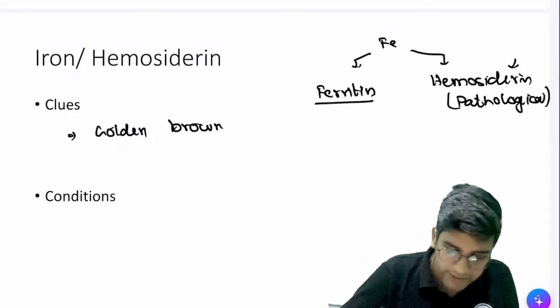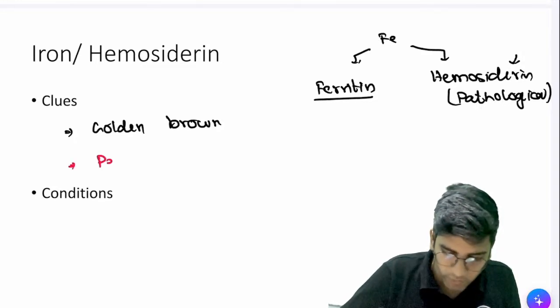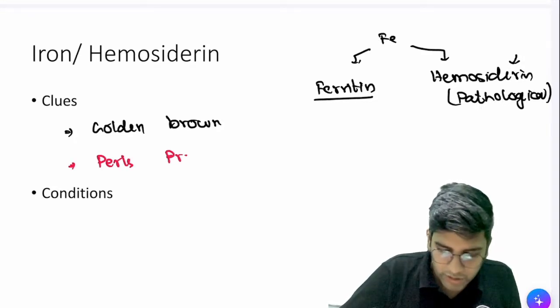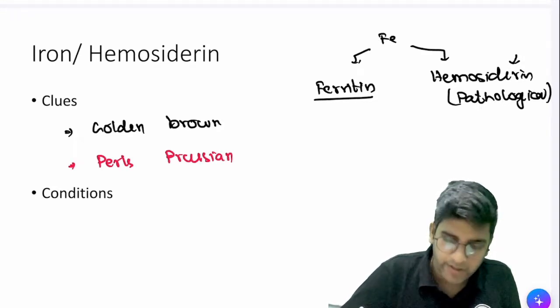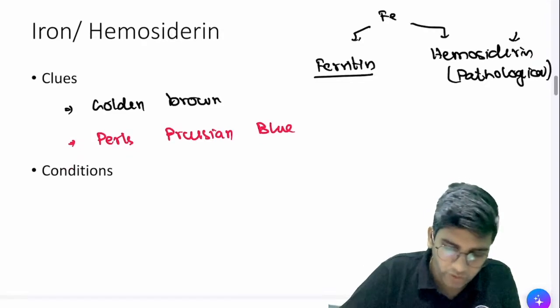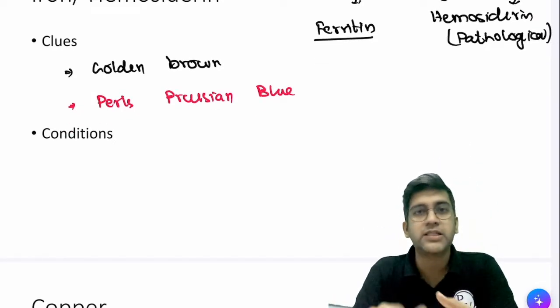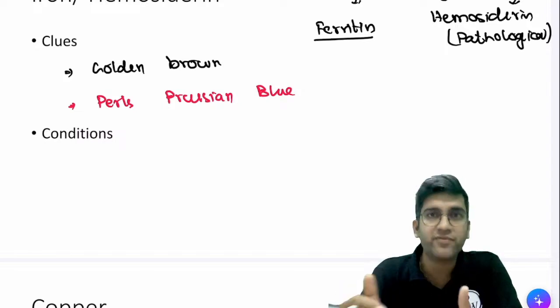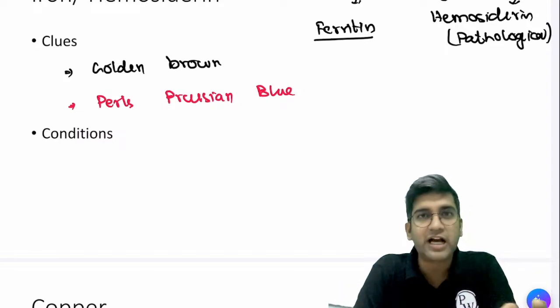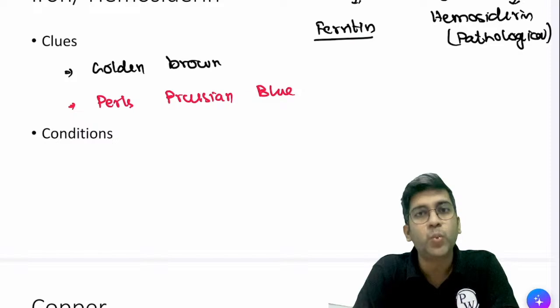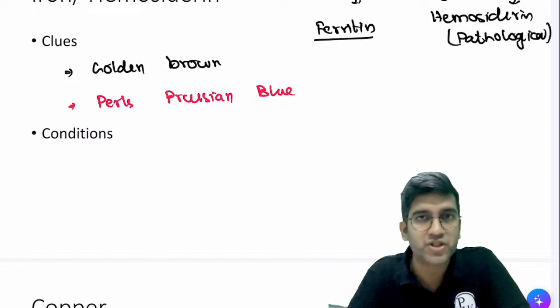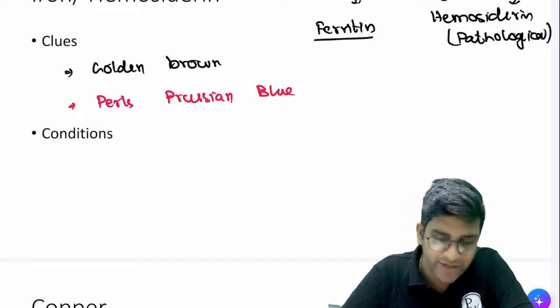The special stain here is Perls' Prussian blue. Perls' Prussian blue is a special stain useful for detecting iron. This we will read in multiple places when we come to systemic pathology and hematology. Wherever iron is involved, Perls' Prussian blue will be positive. And what will be the positive color? Special stains are very, very easy.